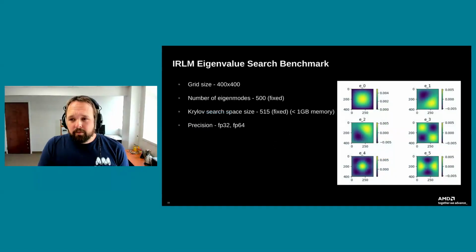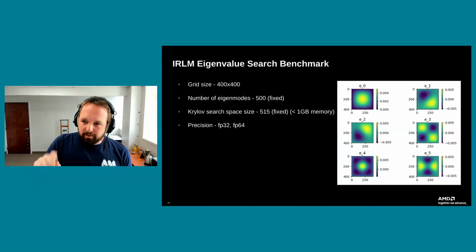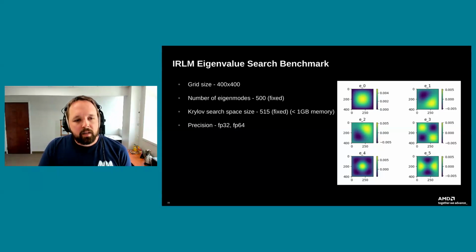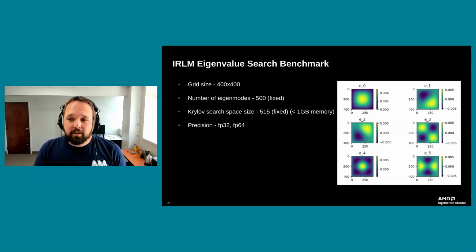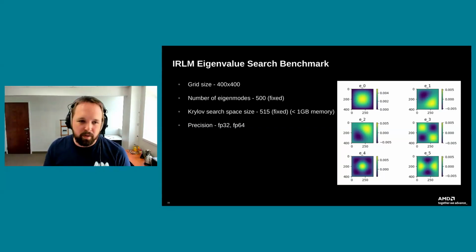We're actually going to look at a few different sizes, but the main one we'll start with here is a grid size, sorry, it should be 500 by 500 grid. We're going to look for 500 eigenmodes, and we use a Krylov search space of 515. At double precision, this is just shy of a gigabyte of memory for those eigenvectors. With all the extra overhead we need to do that search, I think we just peak out around 2 gigs of memory for doing this problem at FP64, which is quite economical in comparison to doing a complete decomposition.